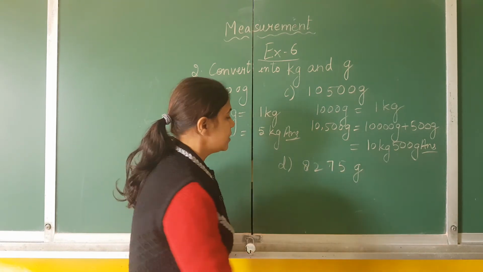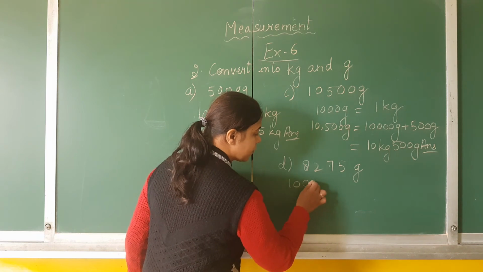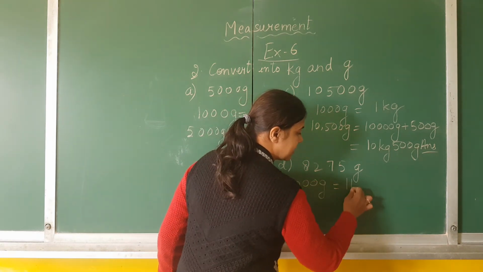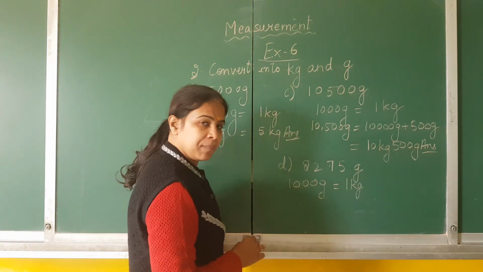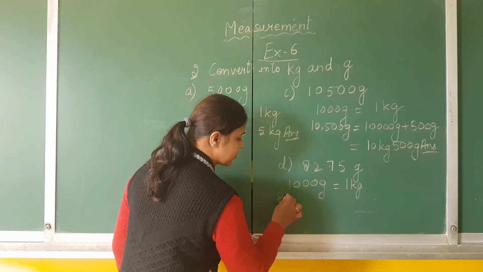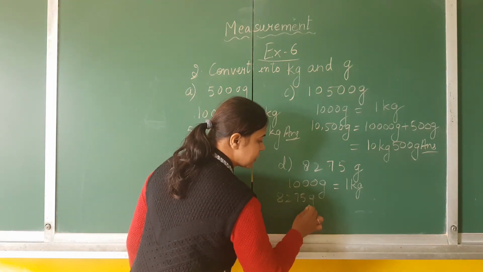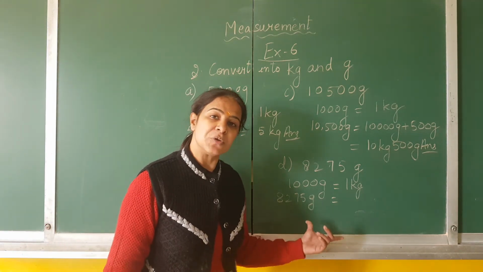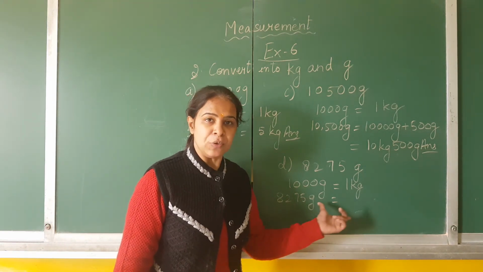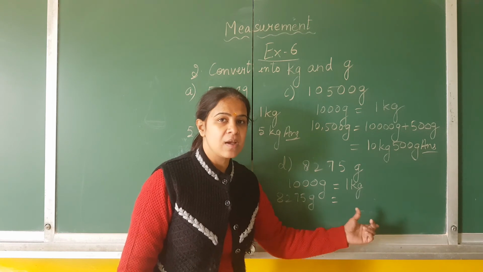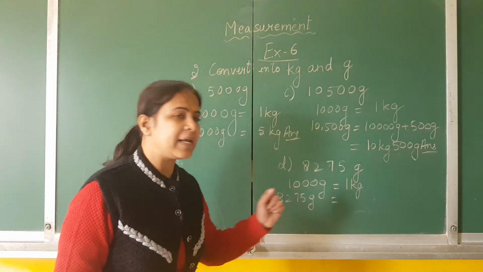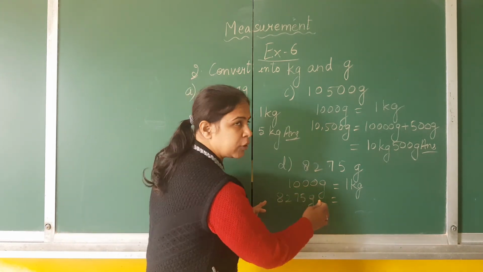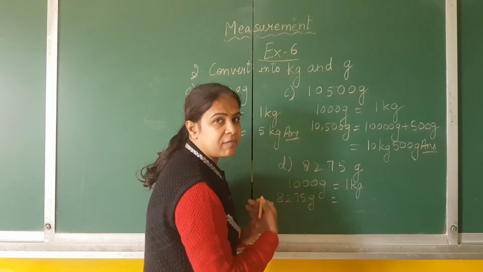8,275 grams. So I will write down 1000 gram is equal to 1 kilogram. Now I will write down this question here. 8,275 grams. Now what are we supposed to do? We are supposed to do the expanded form. But don't go for the expanded form of each and every number.